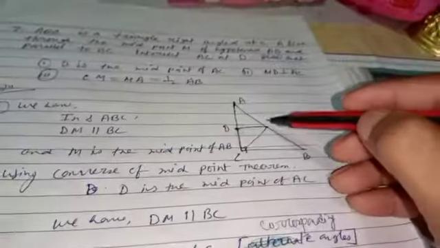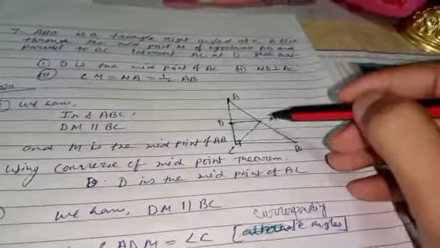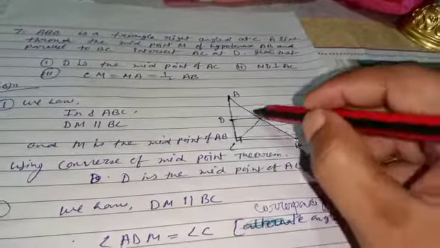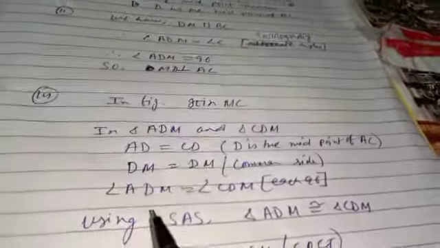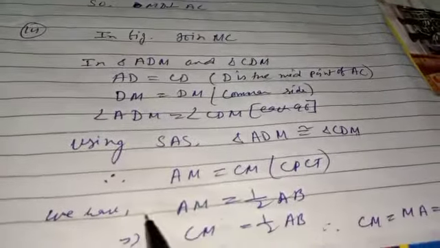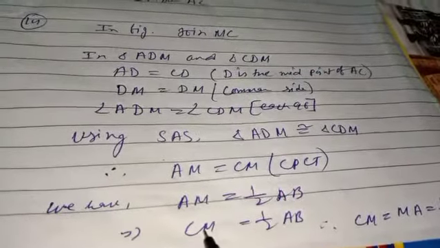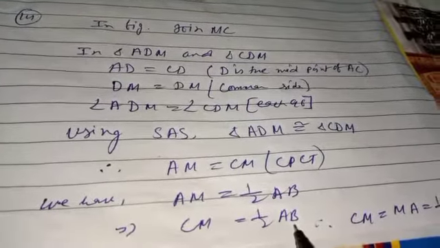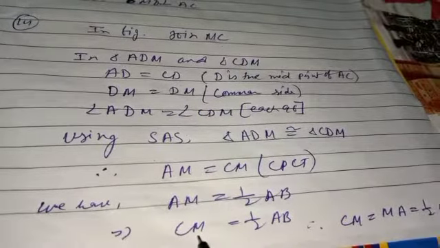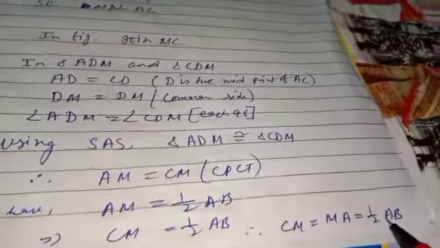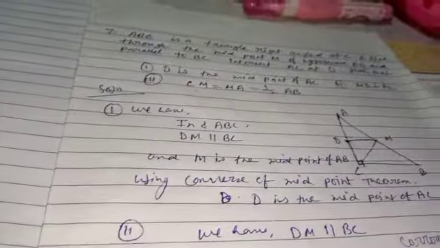Now already we have M is the midpoint of AB. If M is the midpoint, then AM or BM both are half of AB. So here we need AM. We have AM is equal to half of AB. Since AM is equal to CM, I have written CM in the place of AM. CM is equal to half of AB. That means AM and CM both are equal to half of AB. Clear? I hope all of you understood these terms.